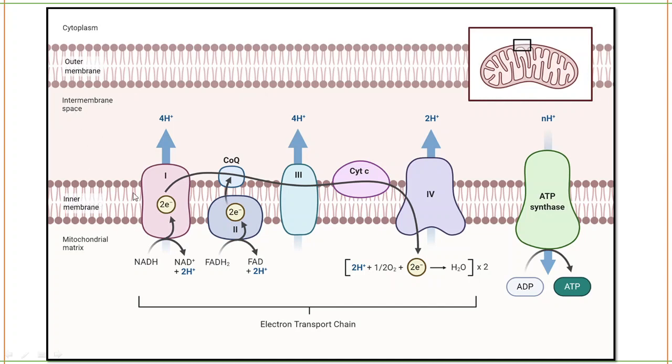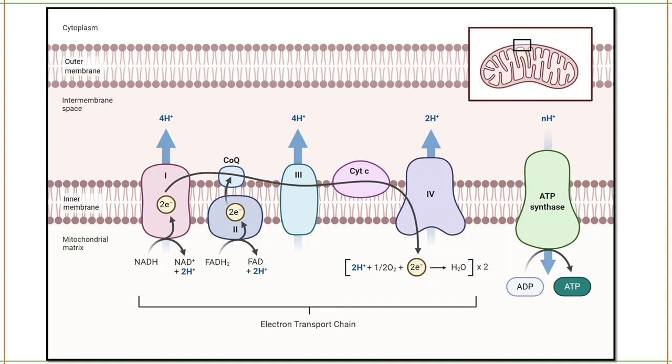In the inner membrane you see there will be the electron transport chain. The complexes present over here are called the electron transport chain, and this is the mitochondrial matrix. Here in the mitochondrial matrix, the TCA cycle, the tricarboxylic acid cycle, takes place.